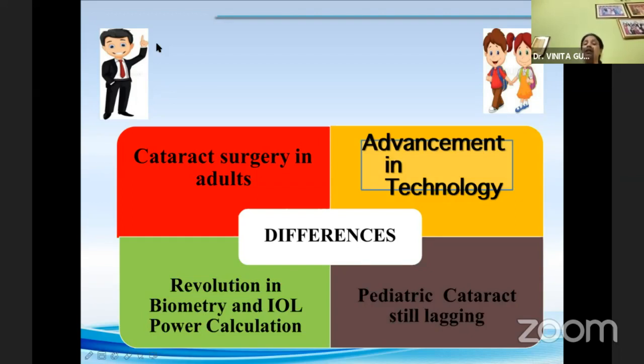Similarly, keratometry at birth is around 51 diopters, and there's a dramatic change in the corneal curvature in the first 18 months of life. And similarly, in the lens power of the crystalline lens, there's a dramatic fall in the first year by 10 diopters. So if you look at the various studies, the maximum amount of myopia is occurring in the first 2 to 3 years of life.